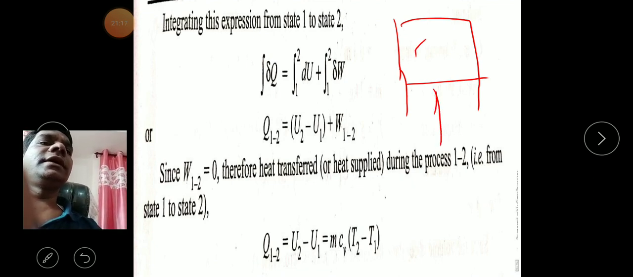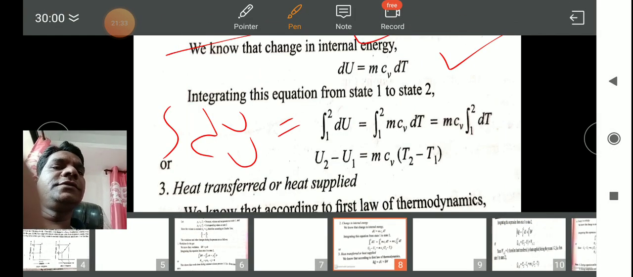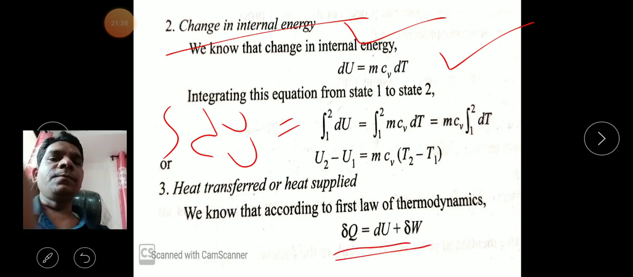To calculate the heat transfer, once again we consider the complete process. We consider the piston and cylinder here. This is our cylinder and this is the piston, and the gas molecules are present inside like that. We calculate from the initial state to the final state, so once again we do the integration. Which equation? This equation for the first law of thermodynamics. We have to integrate it for a complete process.